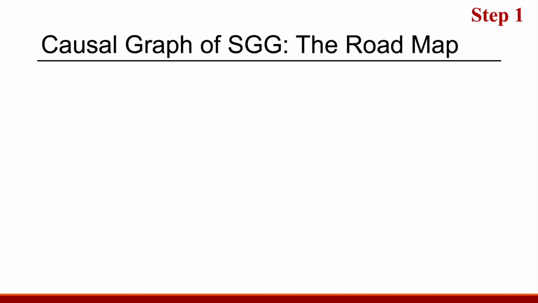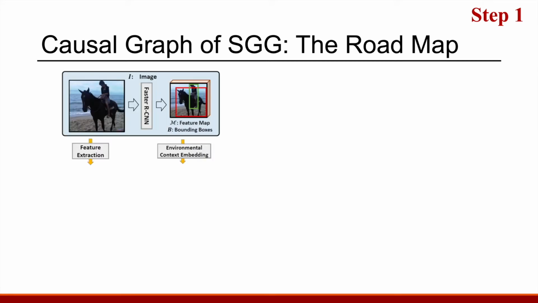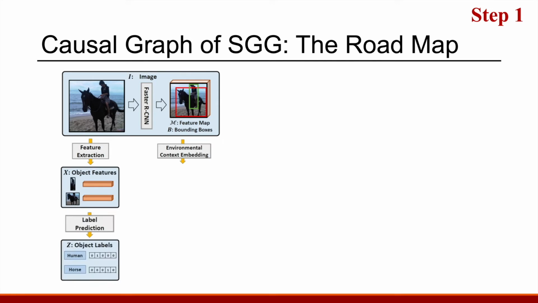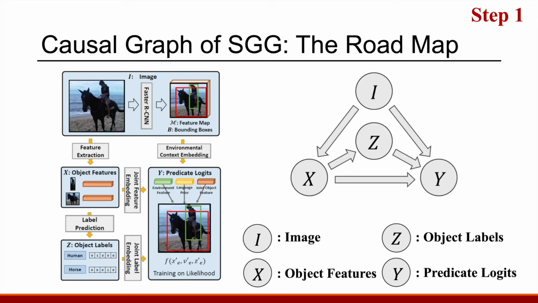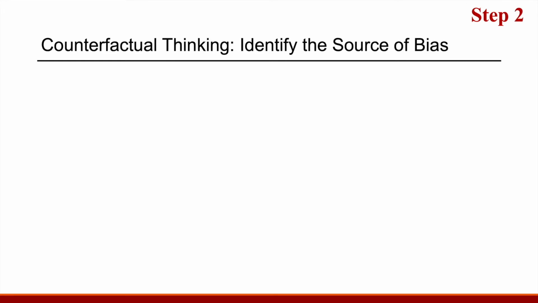Then I want to introduce the proposed unbiased inference in just 3 steps. The first step is the roadmap. We reconstruct a causal graph of the network to understand how it predicts the scene graph from an image. This causal graph has been adopted by most of the recent approaches in scene graph generation. Although all edges in this causal graph are valid, they are not equal, so the shortcut can still occur and hurt the unbiasedness. That's why we need the next step.